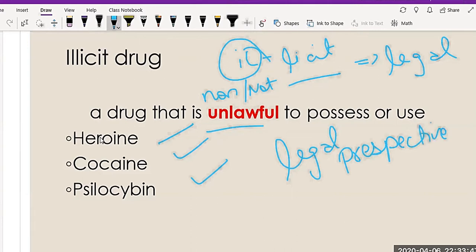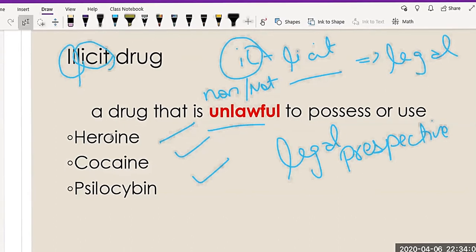So you can memorize them this way: licit means legitimate and ill means non-legitimate or unlawful. You can understand this thing.